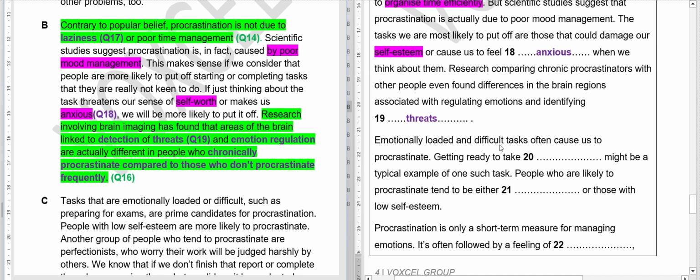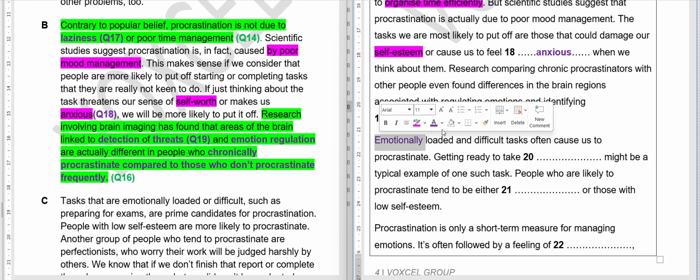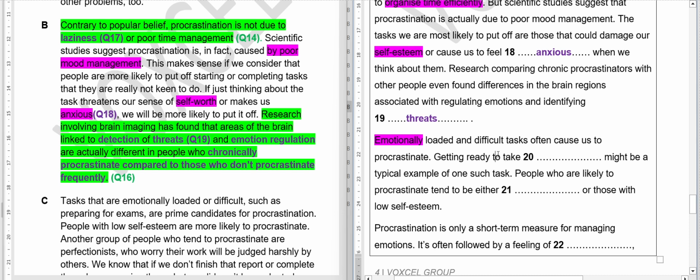Emotionally loaded and difficult tasks often cause us to procrastinate. So we have to find the location. Emotionally loaded and getting ready to take dash might be typical example of one such task. So getting ready to take something. We are taking something that is typical example of this.